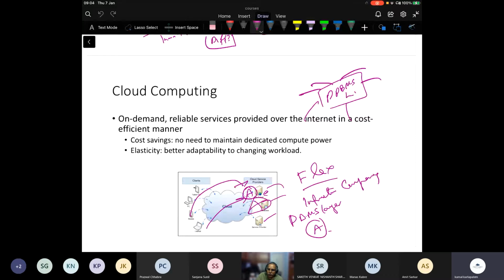What I'm going to do is take a slightly diverse path. I'm going to talk about transparency and those aspects a little bit more in detail. Once I come back to the different aspects of distributed database systems, they will make a lot more sense, and it would also help you in your project.